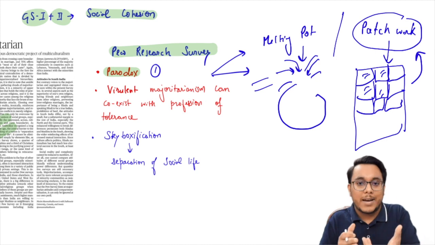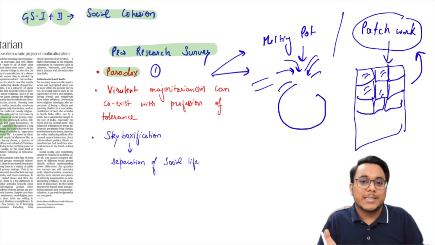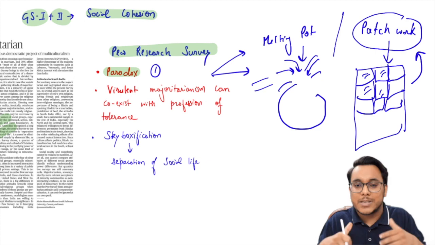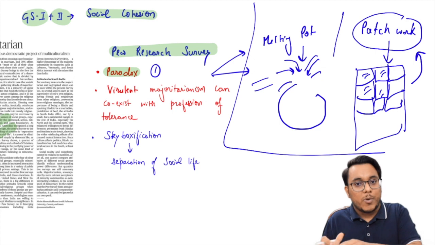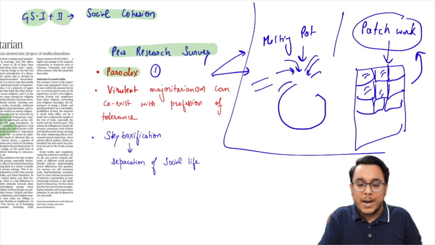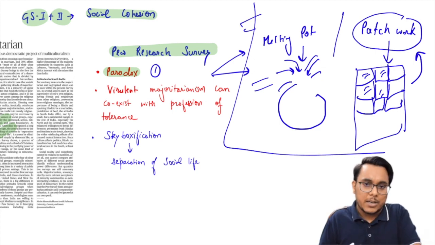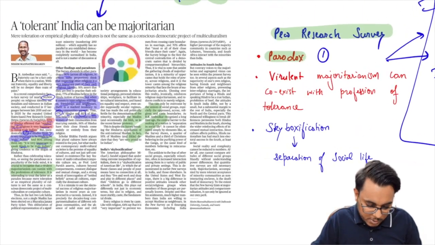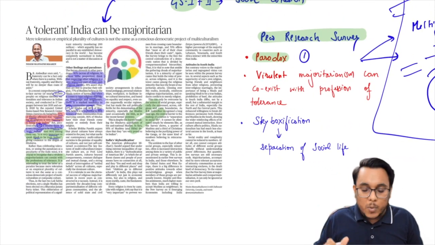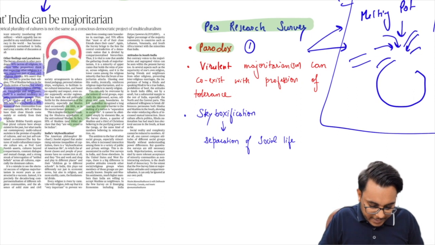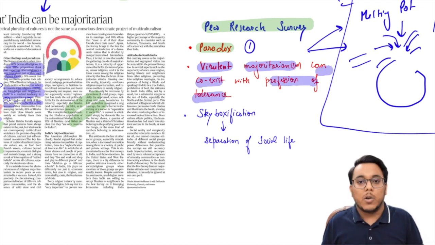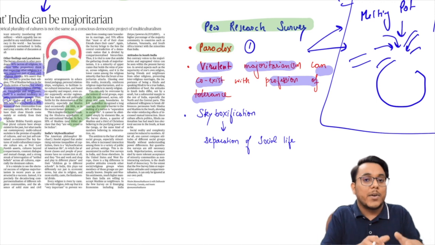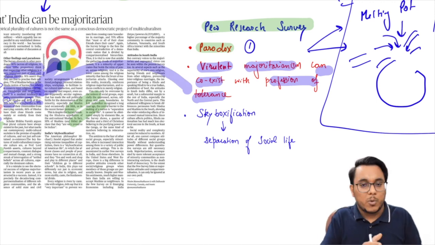So this is an argument which you can make if somebody asks you why such a paradox exists, because some answer has to be given. So guys, this is one aspect, and as I have said, it is one interpretation, though it is not provided in the article. If you like this argument, you can provide it, otherwise you can refute it also. Now guys, the other thing provided in this article is that the survey shows that virulent majoritarianism can coexist with the profession of tolerance. So majoritarianism and tolerance can exist together. This has been provided in this article.